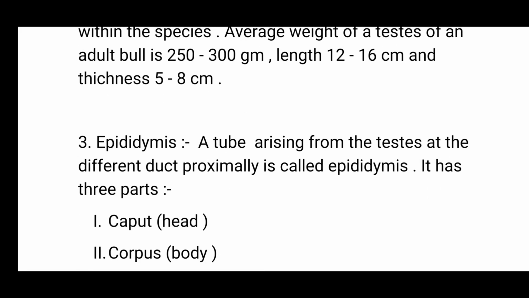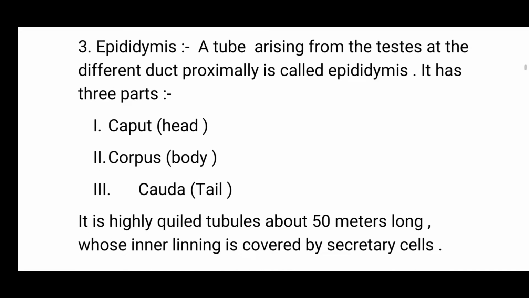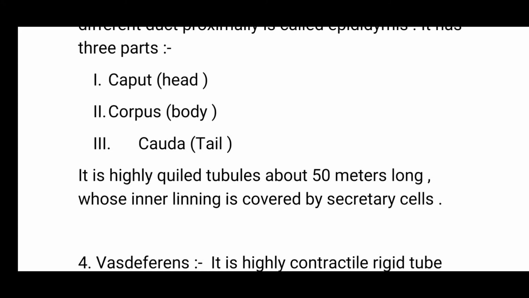Third is epididymis, a tube arising from the testes at the efferent duct proximally. It has 3 parts: first caput, head; corpus, body; and third cauda, means tail. It is a highly coiled tubule about 50 meters long, whose inner lining is covered by secretory cells.